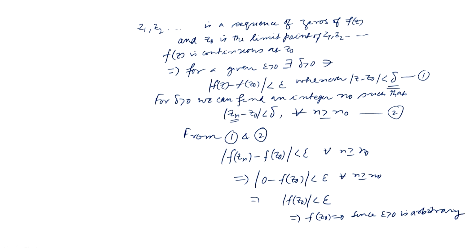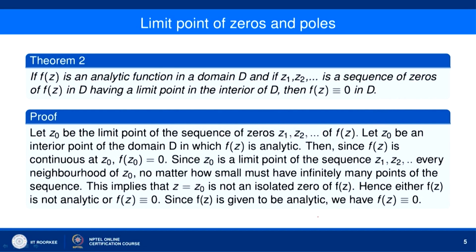And thus we can say that because of the continuity of f(z) at z equal to z naught, and z naught being the limit point of the sequence of zeros z1, z2 and so on, it follows that f(z naught) is equal to 0.